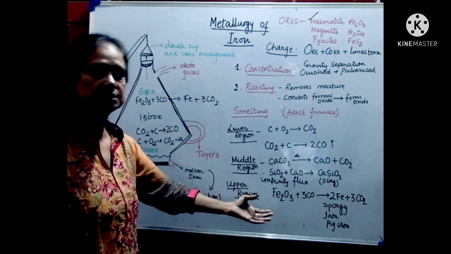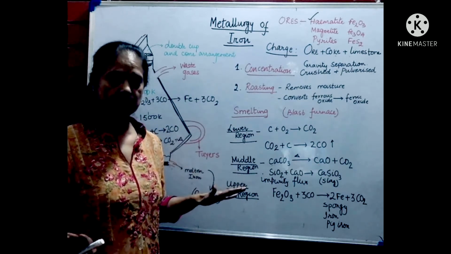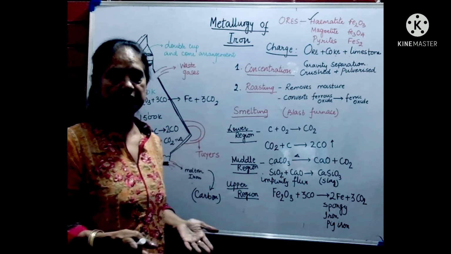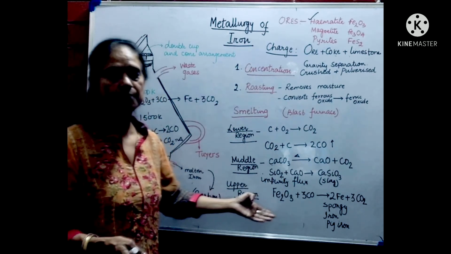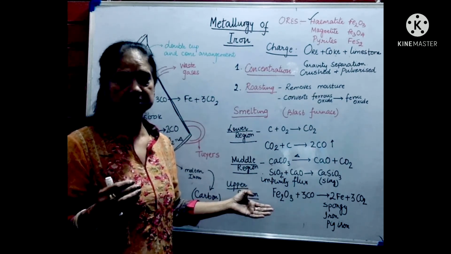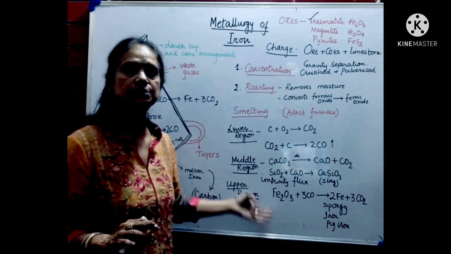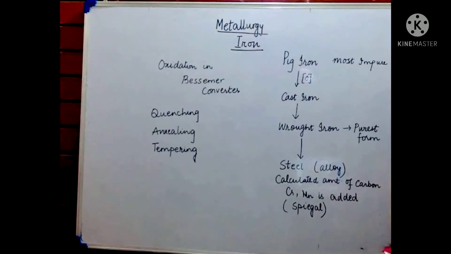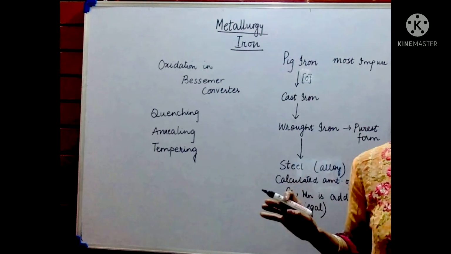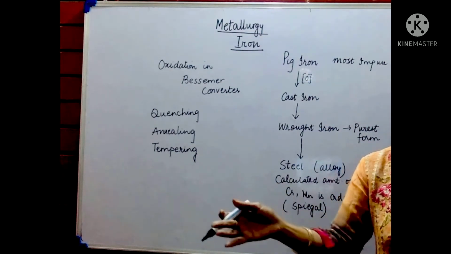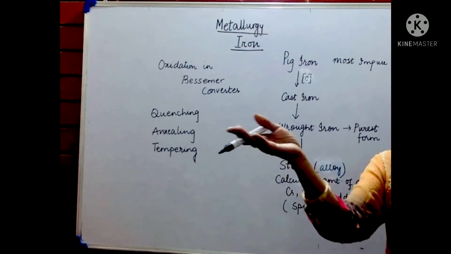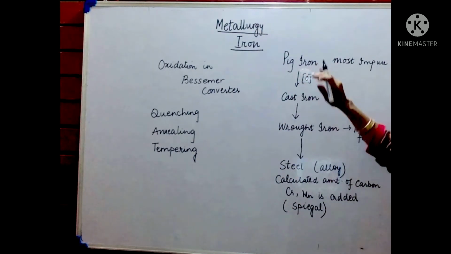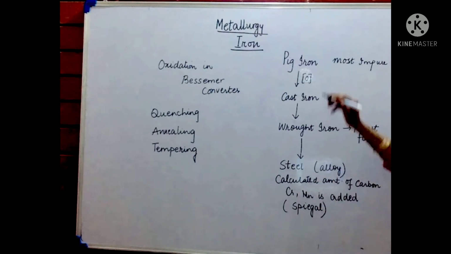So the iron produced in the blast furnace is the most impure form of iron. It can hardly be used for anything, and that is why you hear about iron and steel companies. That is, all industries generally change most of the iron into steel. So pig iron produced in the blast furnace is the most impure form of iron. It is so impure that it can only be used for making, say, gutter lids or maybe some railings. Pig iron is impure, and that is why it is brittle